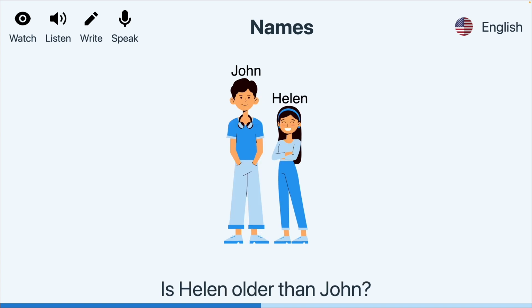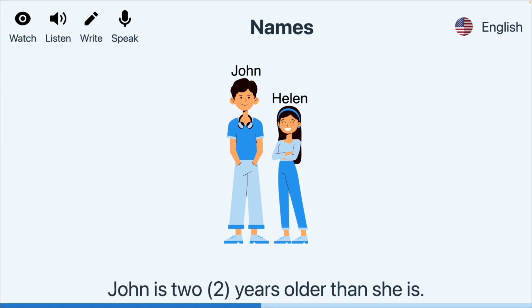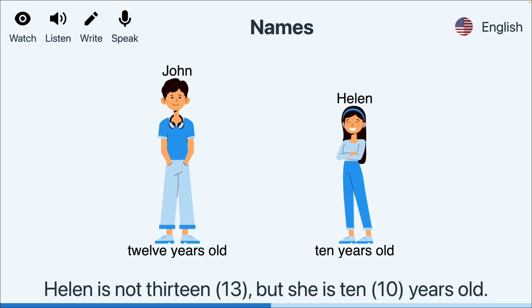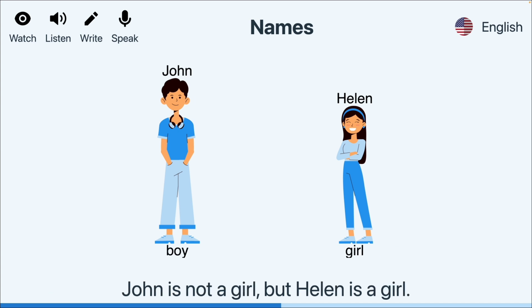Is Helen older than John? No, she is not older than John. John is 2 years older than she is. John is not 14, but he is 12 years old. Helen is not 13, but she is 10 years old. John is not a girl, but Helen is a girl. Helen is not a boy, but John is a boy.